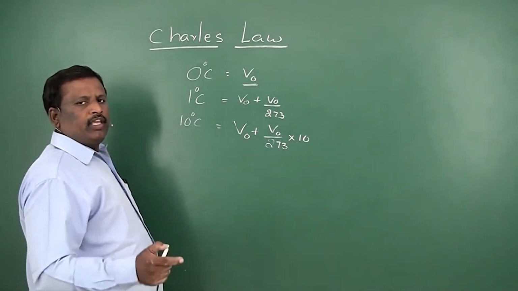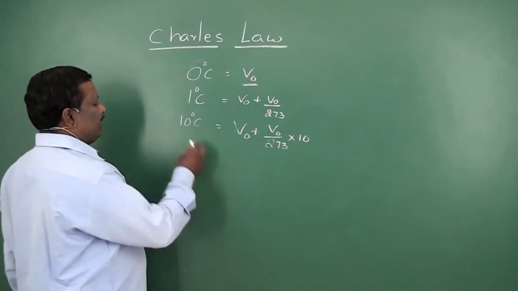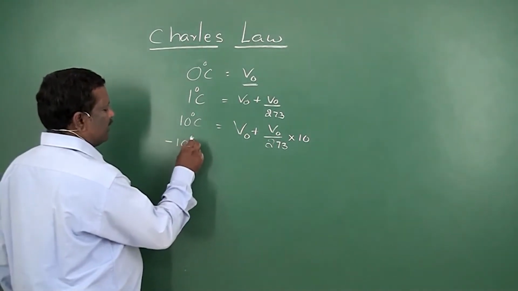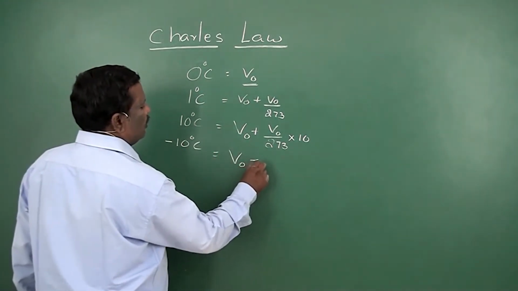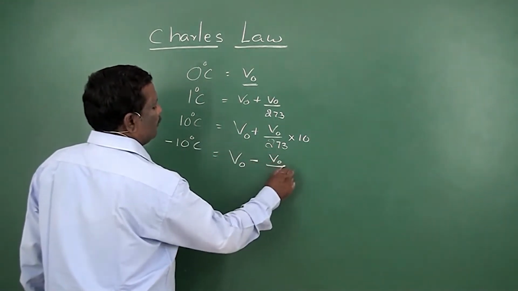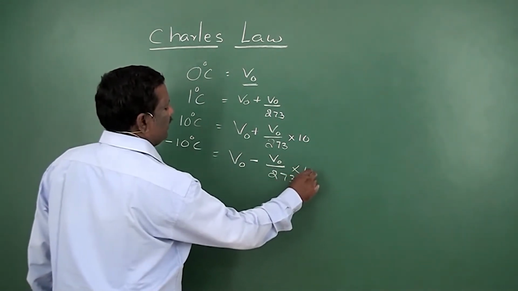Similarly, if temperature was decreased by 10 degrees centigrade, that is at minus 10 degrees centigrade, the volume will be V0 minus V0 by 273 into 10.